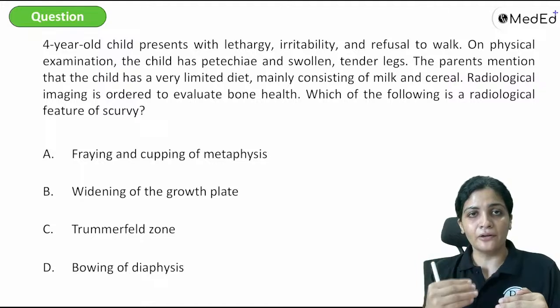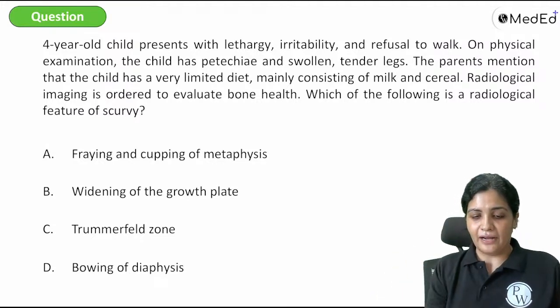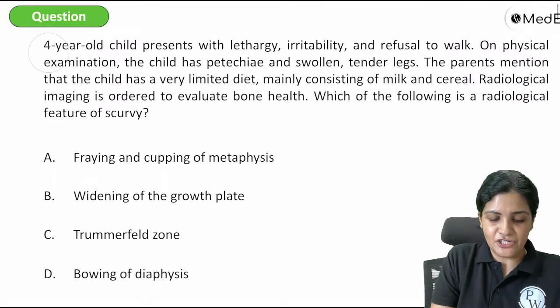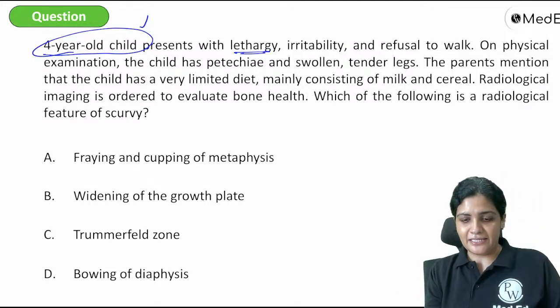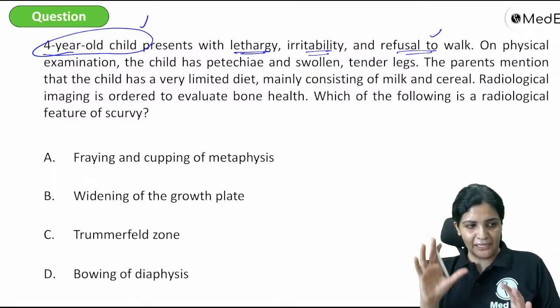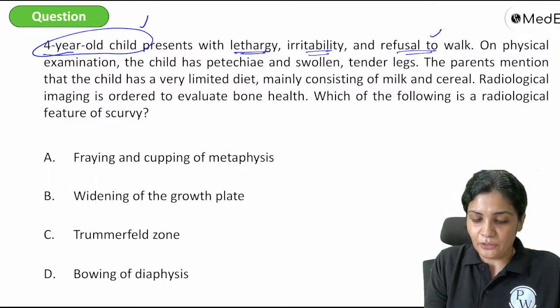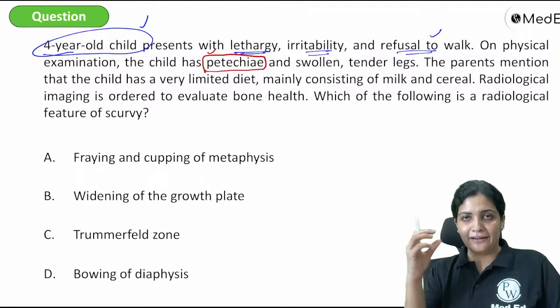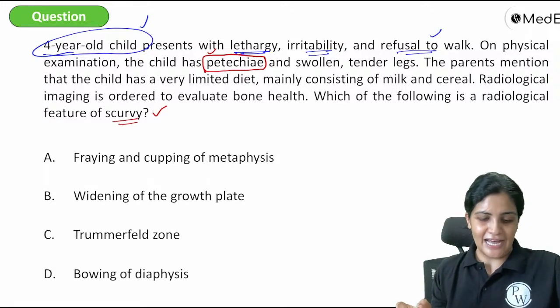So here also, if you want to arrive at a diagnosis, each diagnosis will have certain clues. Understood? Our very first clue is the child's age, which is a very big clue for us. Then there are certain generalized clues such as irritability, lethargy, refusal to walk, so there is some pathology happening in the child. And then he has petechiae and swollen tender legs. The main important clue here is petechiae, which is very characteristic of one particular disease. As you all know, it is scurvy. Yes, Shri, very good. It is answer C, very good.